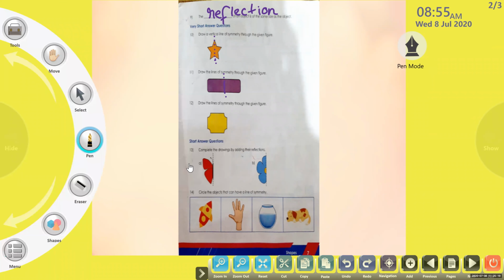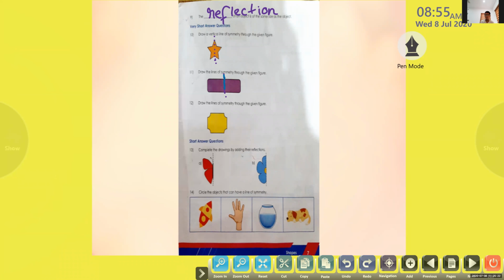Draw one vertical and one horizontal dotted line. You have to be very careful because this line divides the shape into two identical halves.